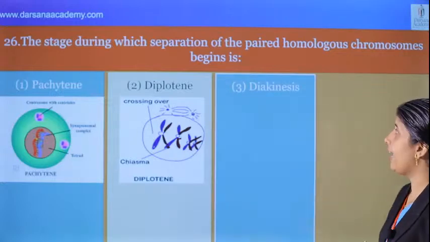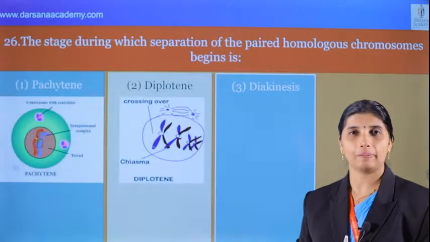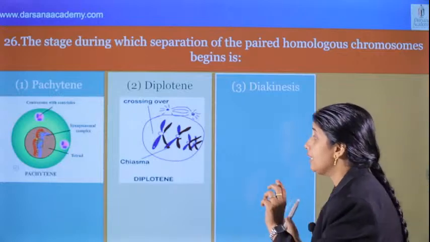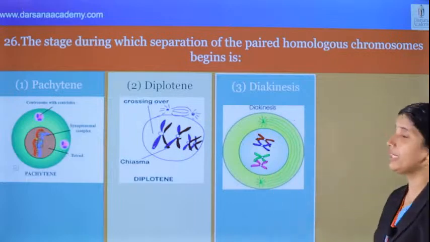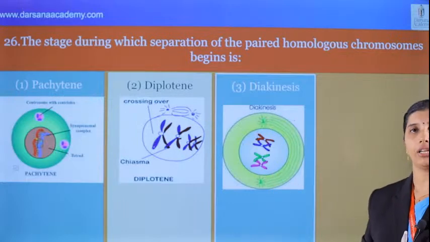Third option, diakinesis. What about diakinesis? That is terminalization of chiasmata. Terminalization of chiasmata happens during diakinesis. Very important question for the entrance.